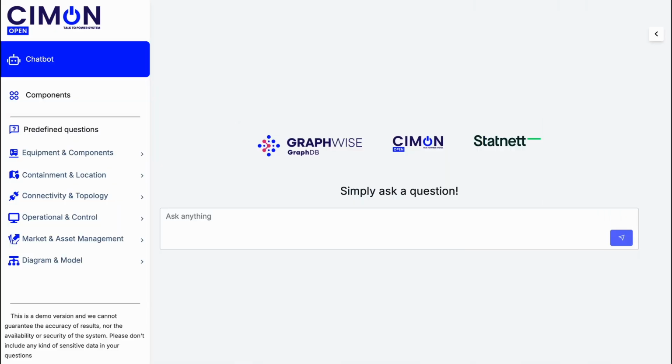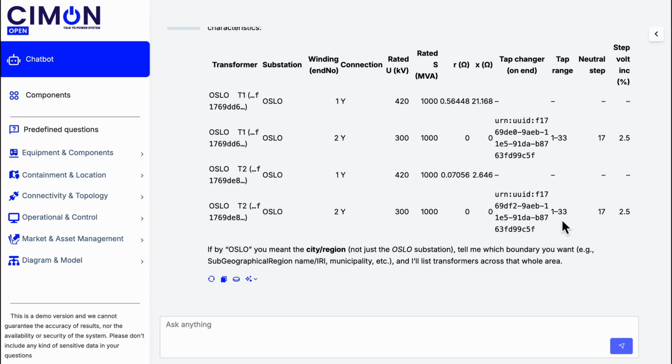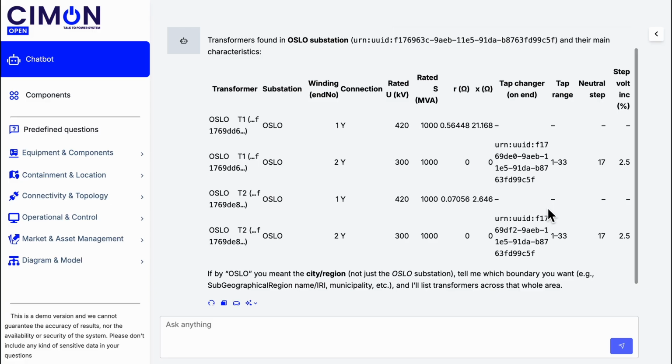You start with a simple question in natural language. For example, list all the transformers in Oslo with their main characteristics. Behind the scenes, the chatbot, powered by a large language model, interprets your question, identifies the named entities, and translates it into a precise SPARQL query against a CIM knowledge graph. Within seconds, you get an accurate, structured answer.